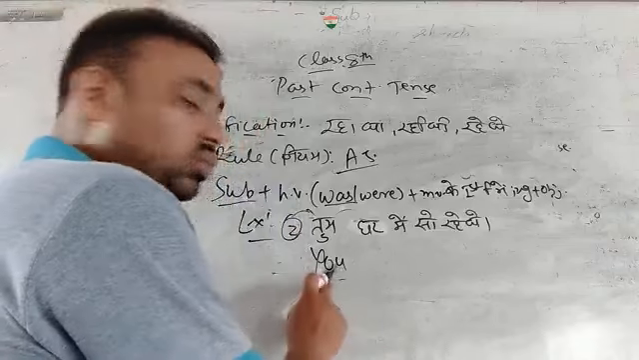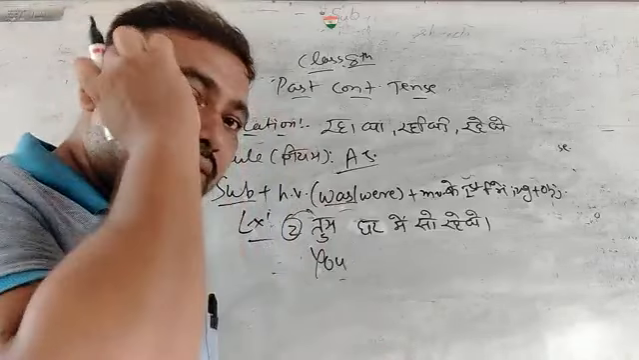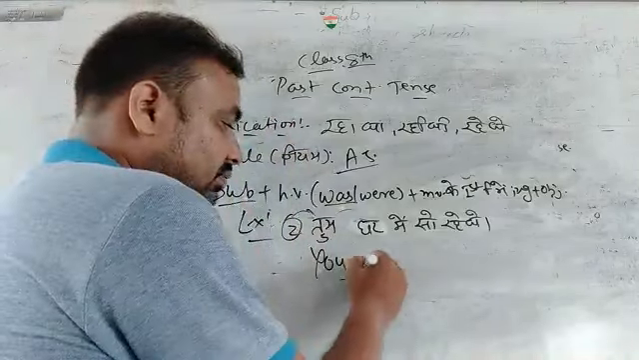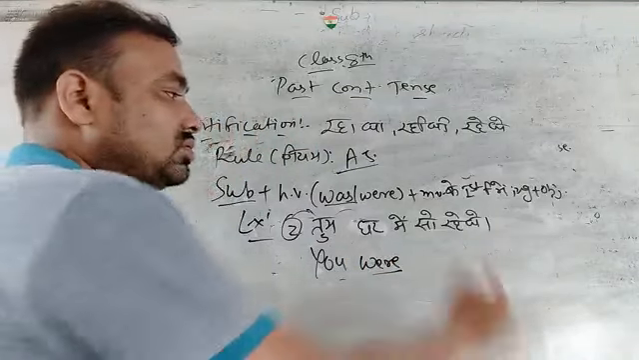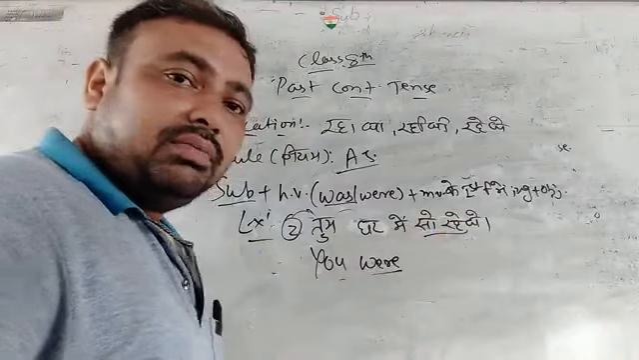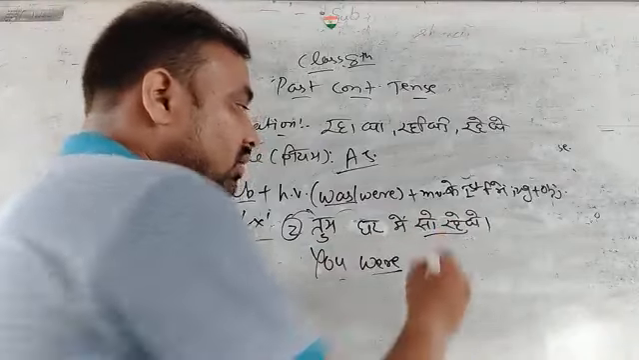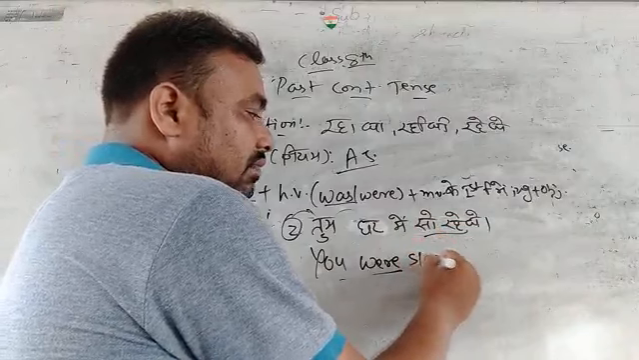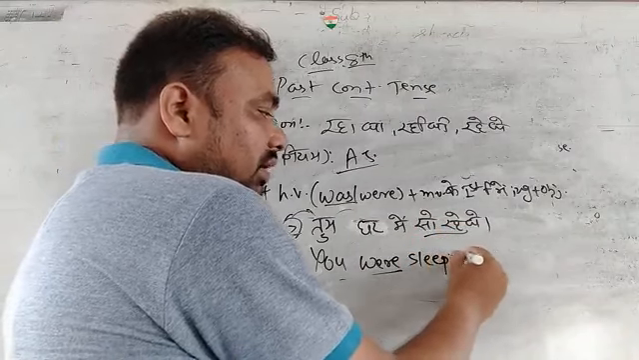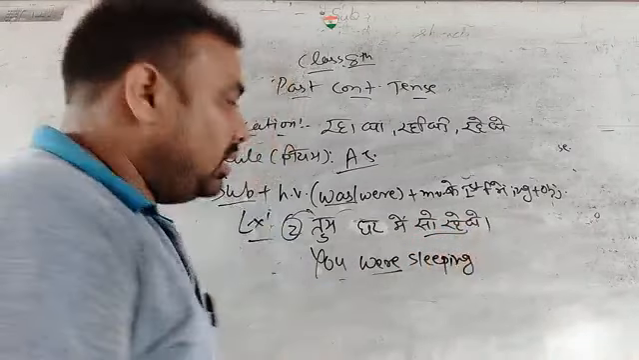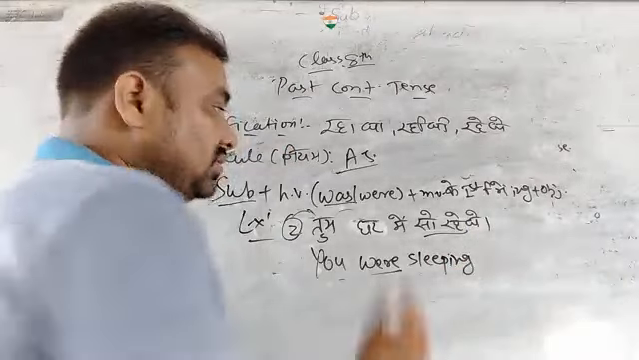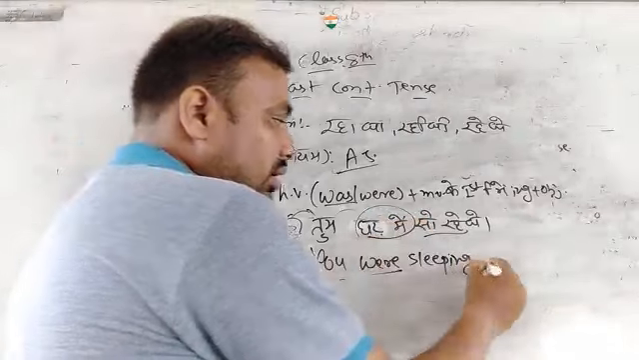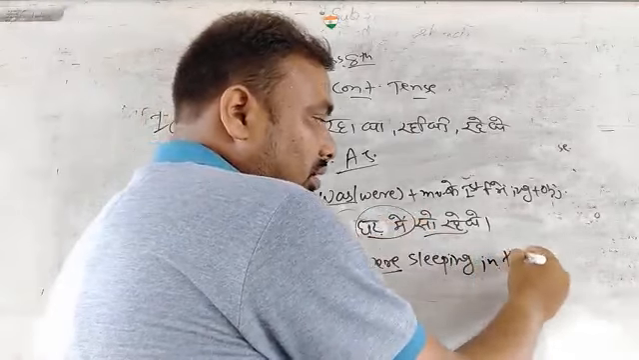Okay. Then "you" is a plural subject. So with you we use a plural helping verb. Then we use sona, it is a main verb. In the main verb we use the ing form. So sleep: we add the ing form, so it will be sleeping. Now, where is he sleeping? So he is sleeping in घर में. So, in the house.